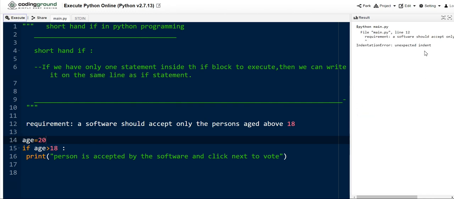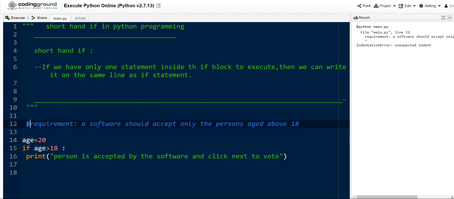Here we get an error: something unexpected in end. When you get errors, try to read them carefully and modify the code so that you can gain more knowledge regarding programming. It is line 12. I need to keep these in comment lines, otherwise the interpreter will consider that line and raise an error. Now it will not execute that line, so let me execute this code.